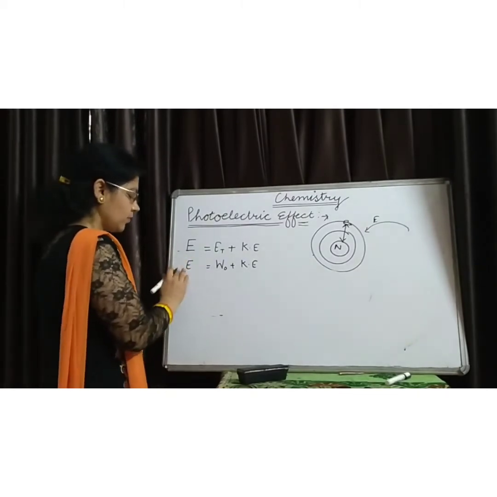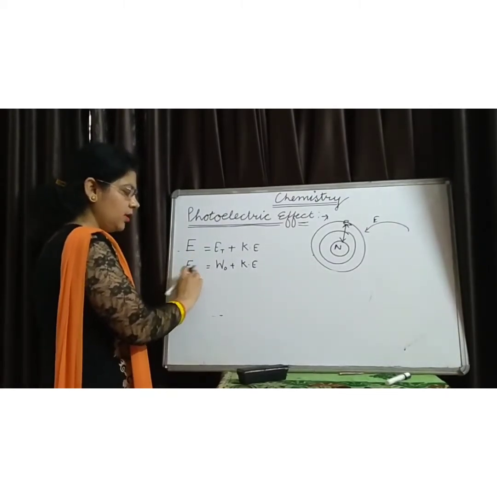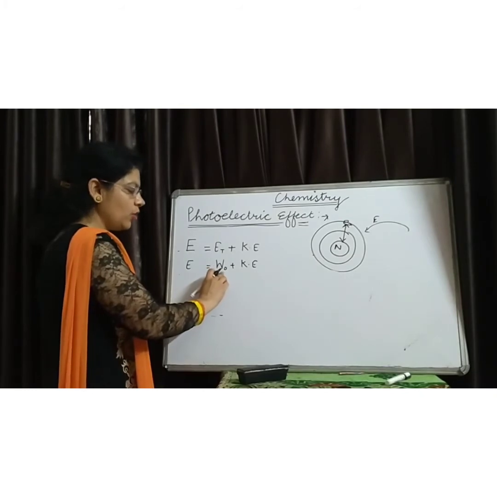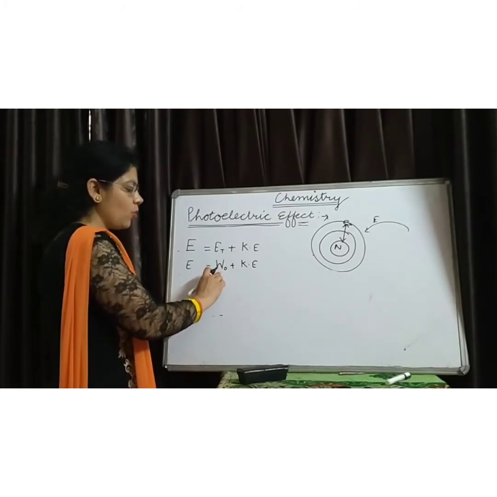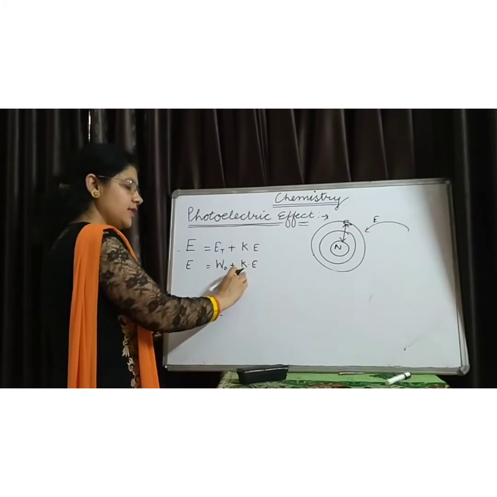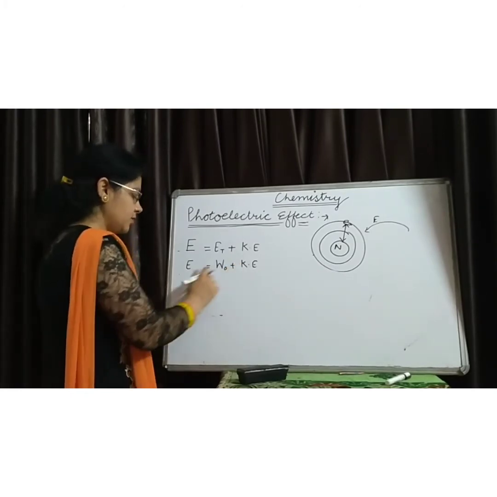Hence, it is written as E is equal to W naught, where W naught is the work function or threshold energy, and the extra energy is used as the kinetic energy.